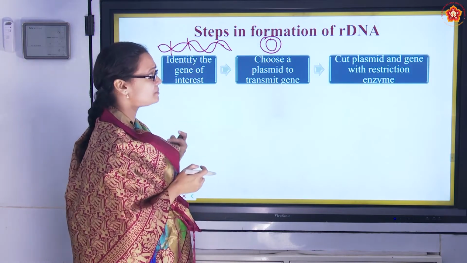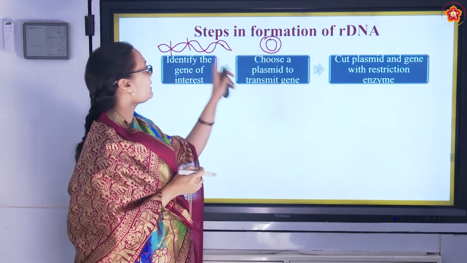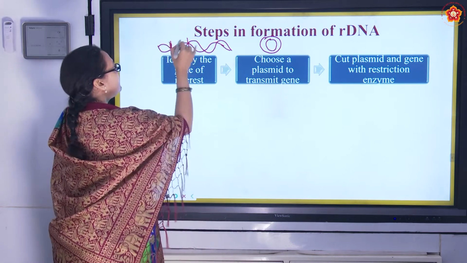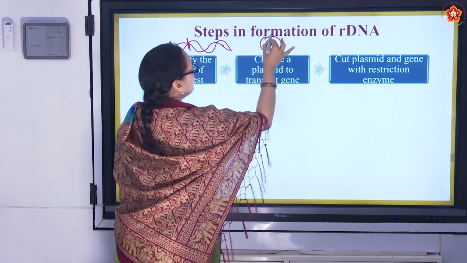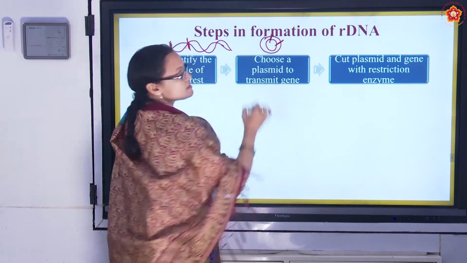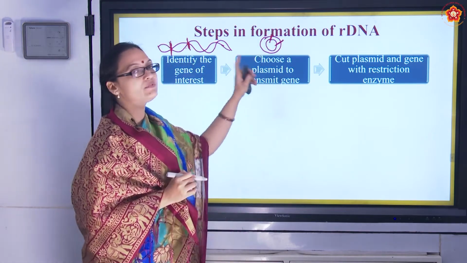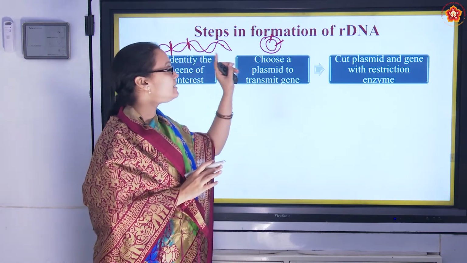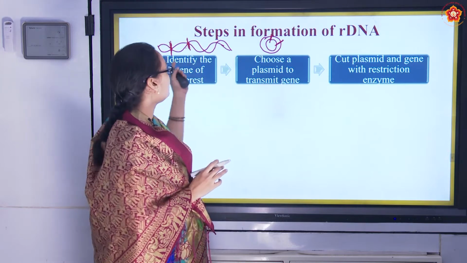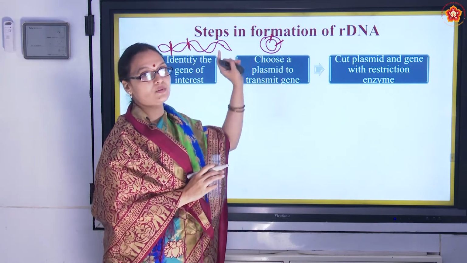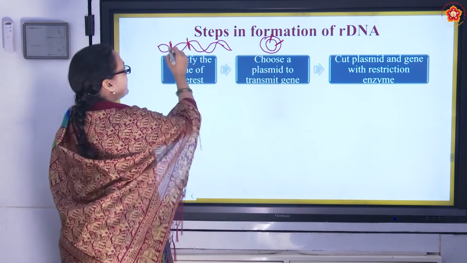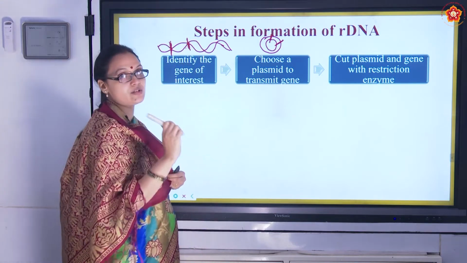Now what do we do? Cut the plasmid and the gene with restriction enzyme. So we made a cut here. We made a cut here. How do we make this cut? By seeing the origin of replication. We'll check where the origin of replication is. Only there we make a cut, because only there we introduce the gene so that it replicates. So we cut using restriction enzymes, right?